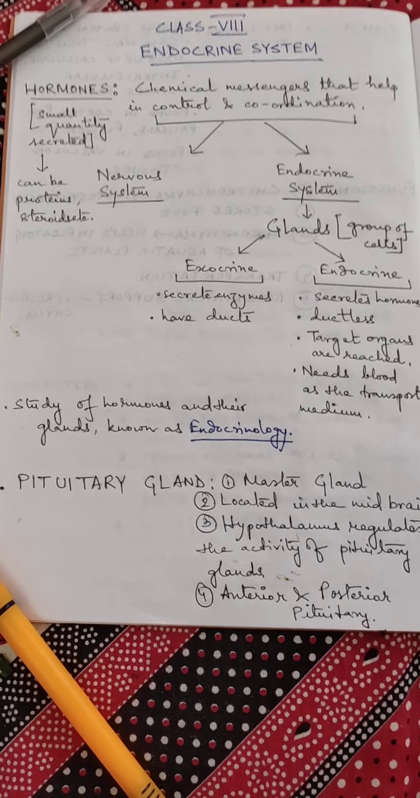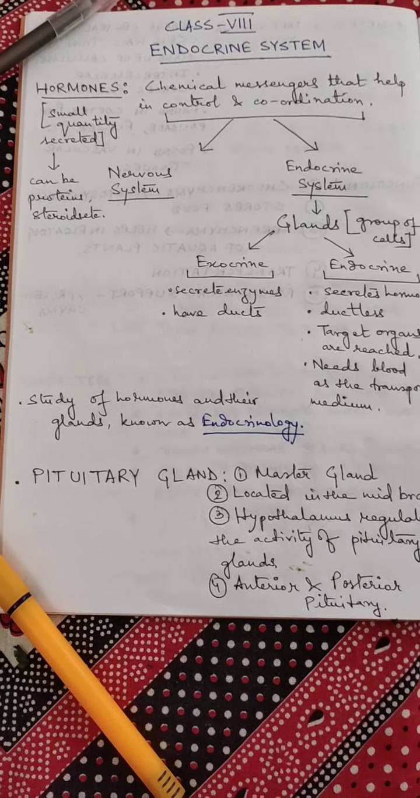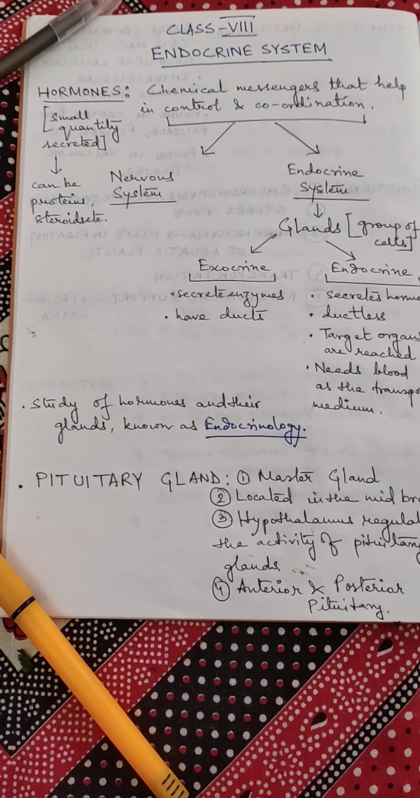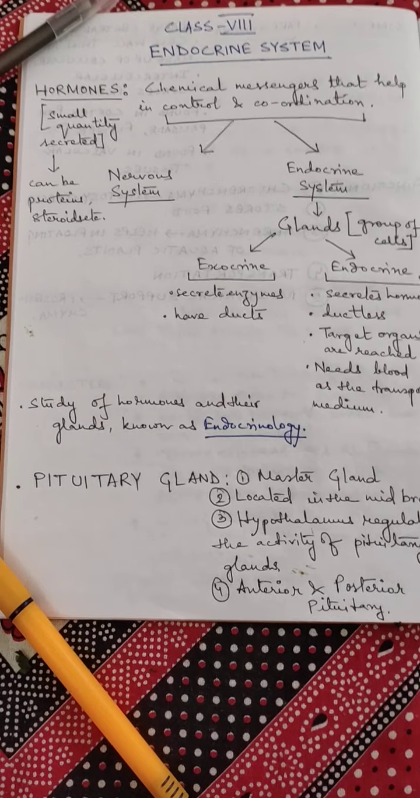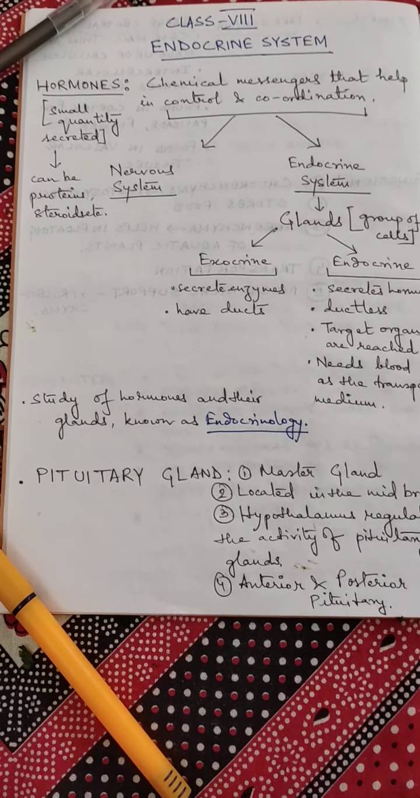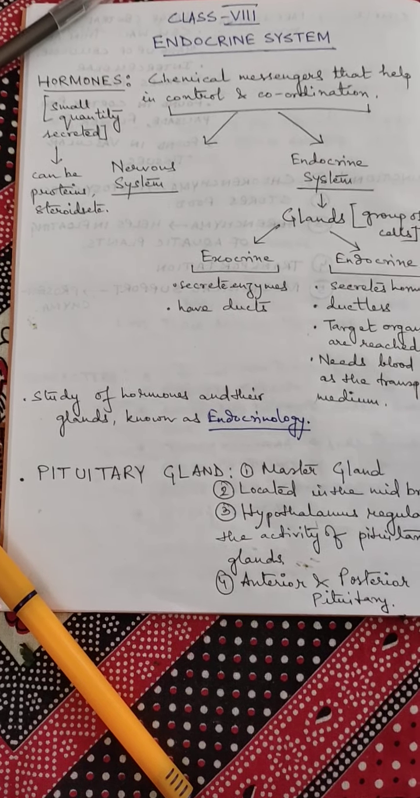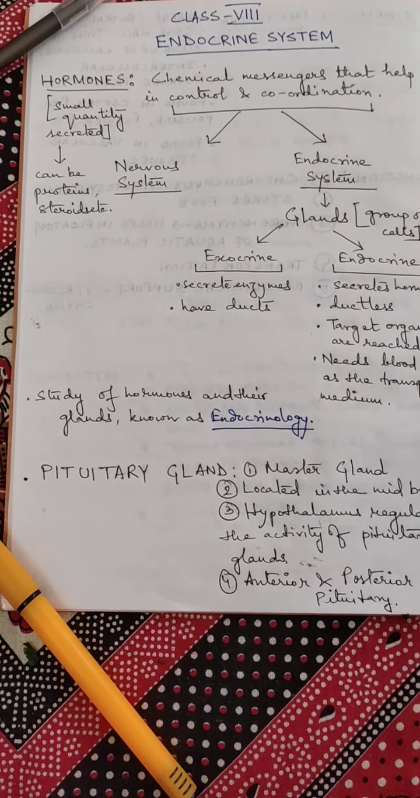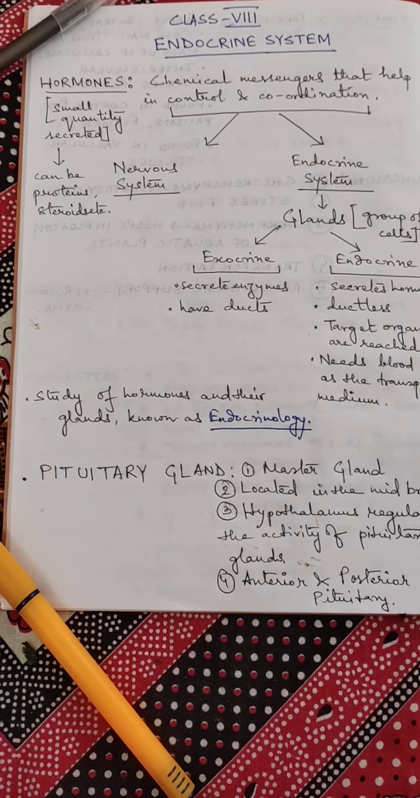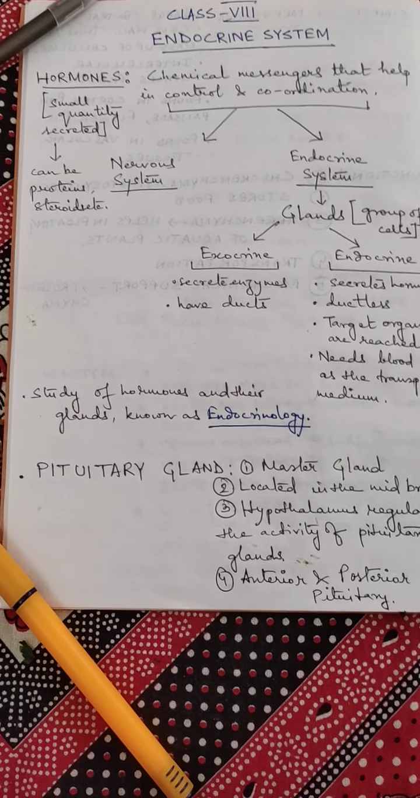Hello students, this is our first class for class 8 biology and I am starting with the chapter endocrine system. You have got in your book the chapter named control and coordination. In this chapter we have two systems, nervous system and endocrine system, because these two systems help in the control and coordination of our body. But today I am focusing on the endocrine system.